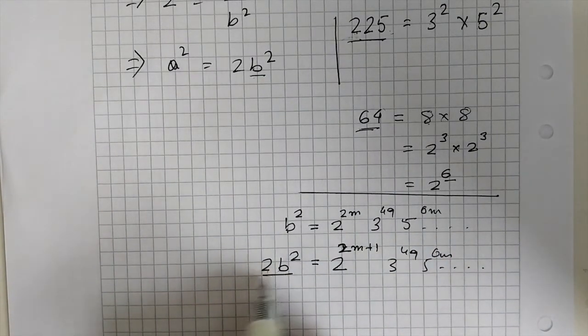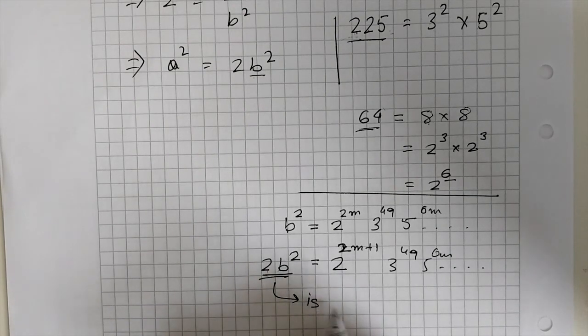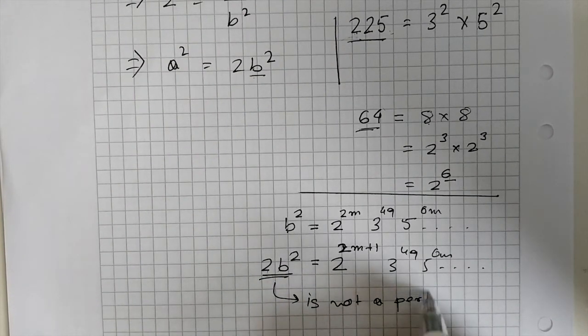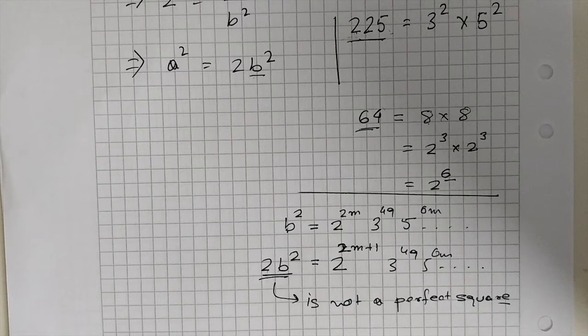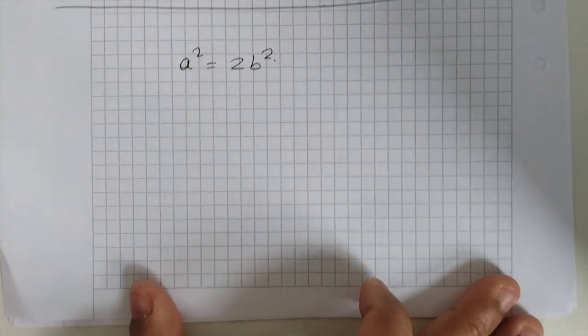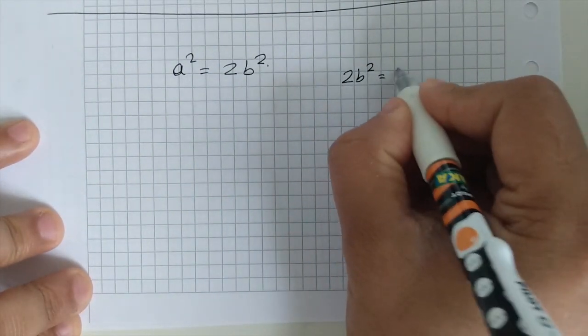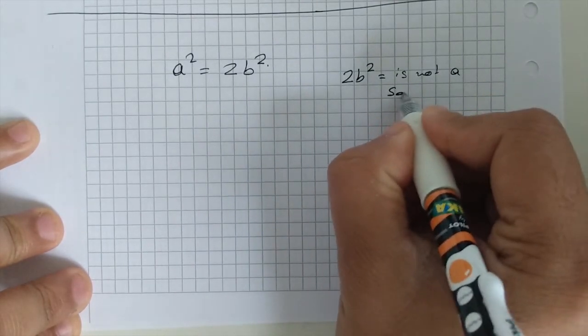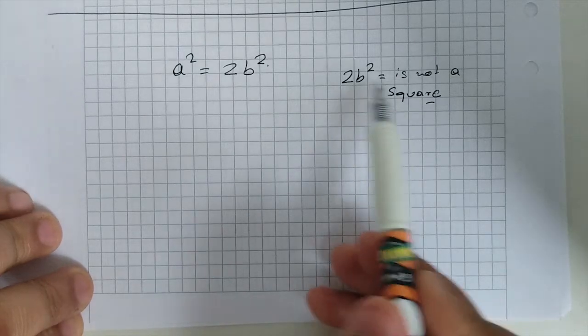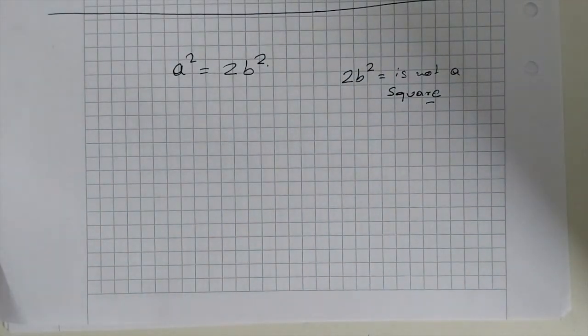So you see that 2b squared is not a perfect square, because definitely one of the powers will be odd, and the requirement for a number to be a perfect square is that all of its prime factors must have an even power. So 2b squared is not a perfect square.